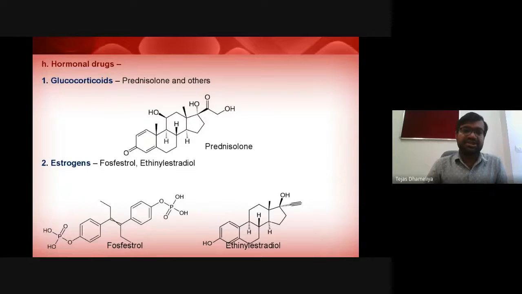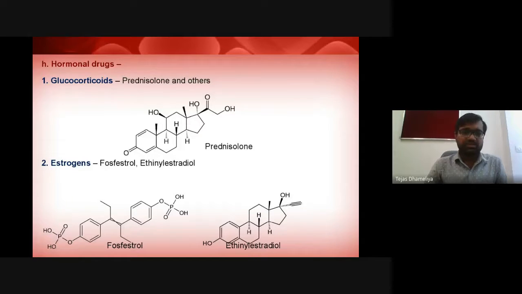Excessive concentration of growth hormone can cause abnormal growth, and the deficiency of the hormone can also cause certain disorders, for example dwarfism, which is basically the deficiency of growth hormone. So several kinds of these hormones are there, and if their level is not maintained in the body, then they may result in cancer.